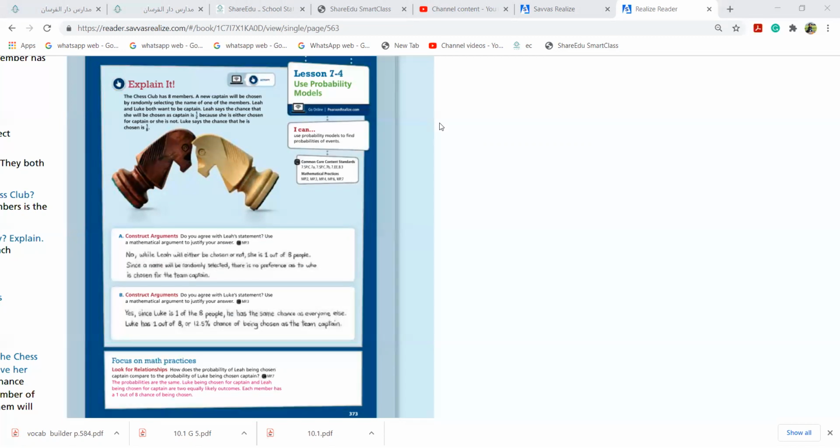Total, how many sides are there on a coin? It's 1 out of 2. 1 out of 2. Excellent. Why 1 out of 2? Because you have two sides, head and tails, and tossing a head means only one head is there and one tail is there. So it's 1 out of 2. Very good. This is what I wanted.